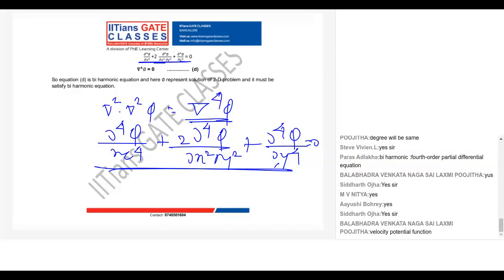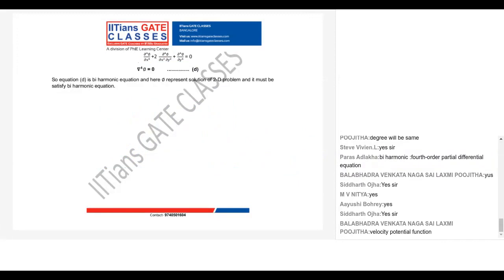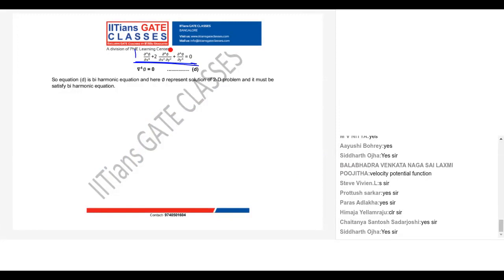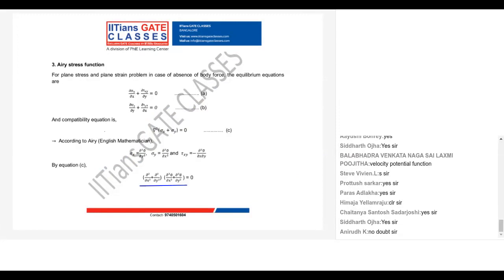Is this clear till here? Any doubt? Now this is most important. See this equation and these three are most important.